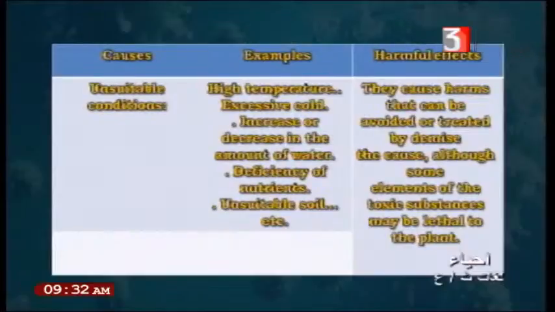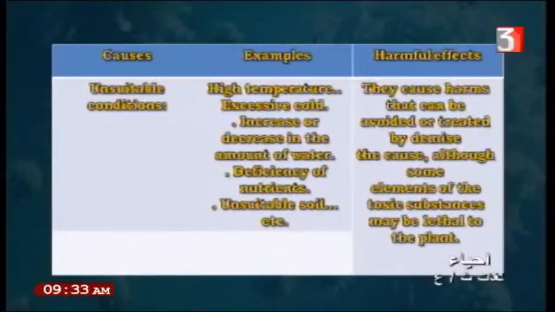Because this changes the percentage of oxygen. The plant cannot take the oxygen required for the respiration process if the amount of water increases or decreases. So when you irrigate the plant, you must take care that the water flows in a suitable amount. Number 3, deficiency of nutrients. What is the deficiency of nutrients?